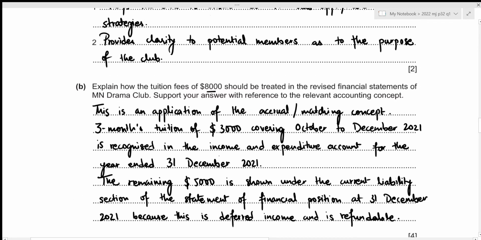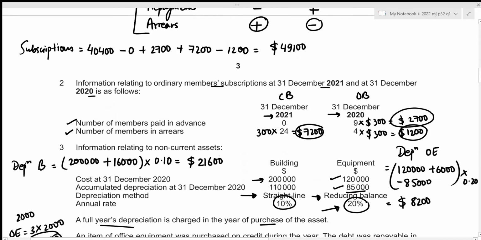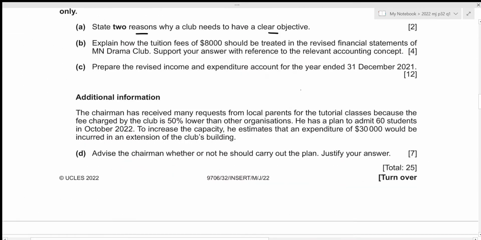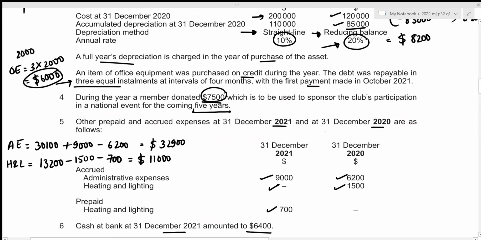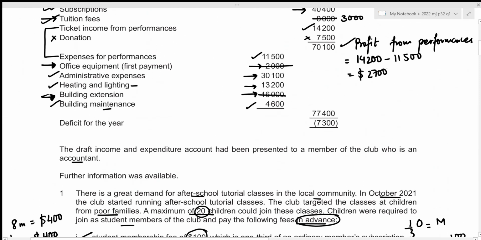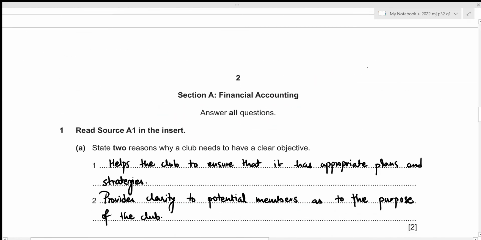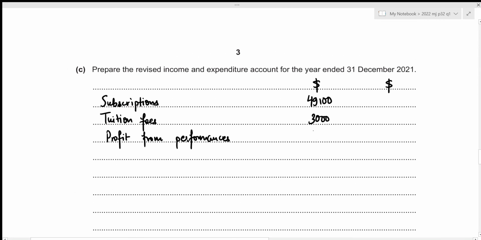We have already calculated the correct amount for subscriptions. So let's copy that amount. That was 49,100. Then we already calculated that only 3,000 of tuition fees for the months of October, November and December should be included in our income and expenditure account. And we have calculated the profit from operations as well, which was 2,700. Let's write it down. Now the total for our incomes will just be the sum of these three amounts of 49,100, 3,000 and 2,700, which results in 54,800.